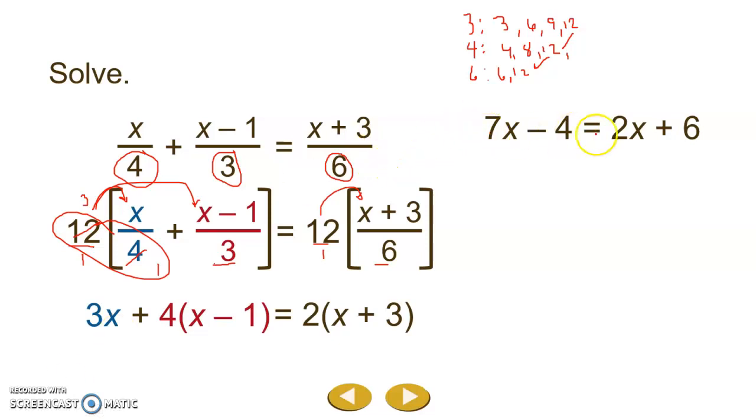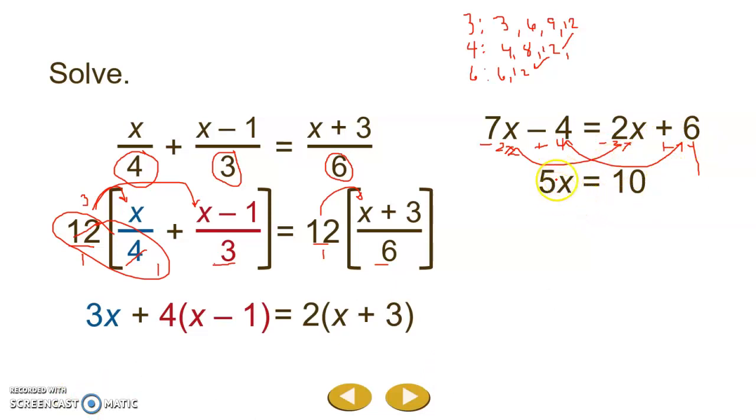Well, let's gather all of our x terms on one side and all of our constant terms on the other side using our opposites here. The opposite of positive 2x is minus 2x, so we're going to do that to both sides. And we're going to use the opposite of negative 4 to move that 4 over. It's positive 4 on both sides. When I've done that, I get 5x equals 10.